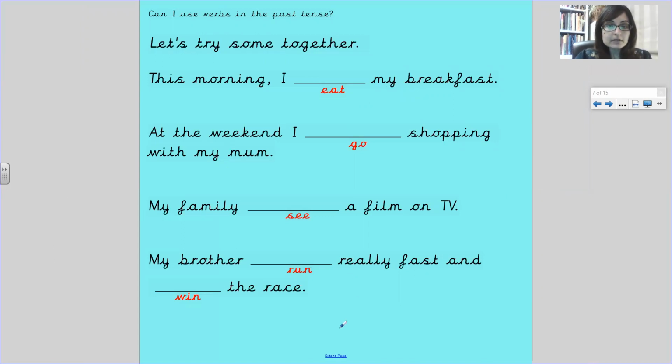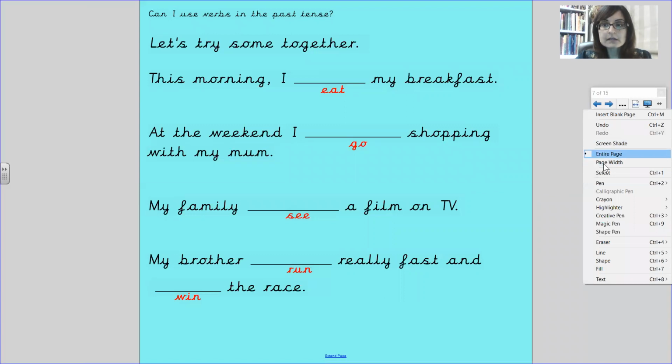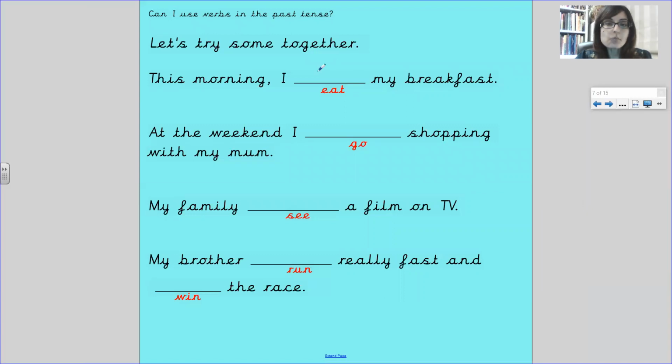Let's try some together. This morning I eat my breakfast. Remember what we spoke about earlier. These ones we don't add ED to the end. It's a new word. So pause the video if you think you know what this word is. This morning I ate. The past tense of eat is ate.